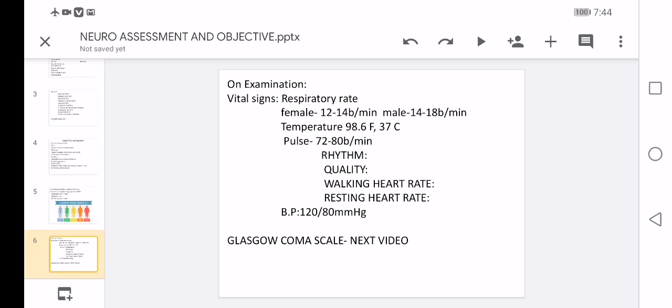And the pulse rate is about 72 to 80 beats per minute. And what is the rhythm? It means heart rhythm, the electrical impulses that coordinate your heartbeat. And what is its quality? It tells about your PQRST intervals. The quality might be too fast or too slow, or any fluttering, or the heart racing. You should also assess the heart rate when walking, and also when the patient is at resting heart rate.